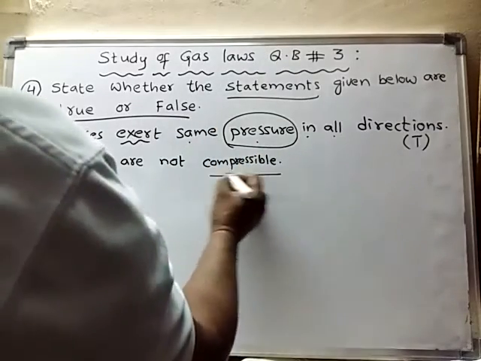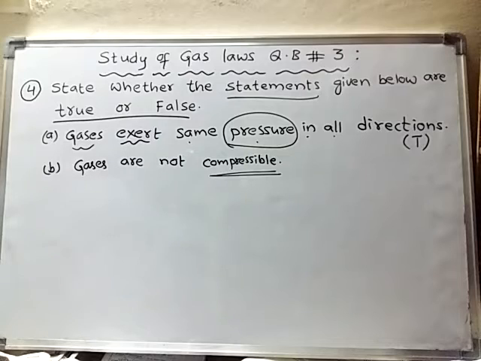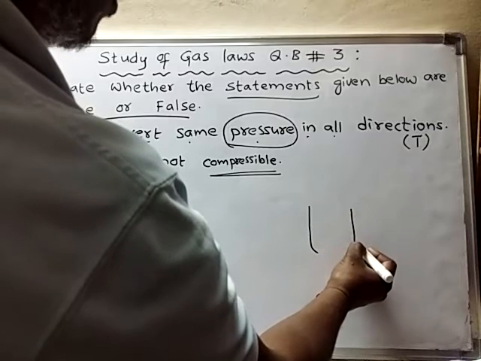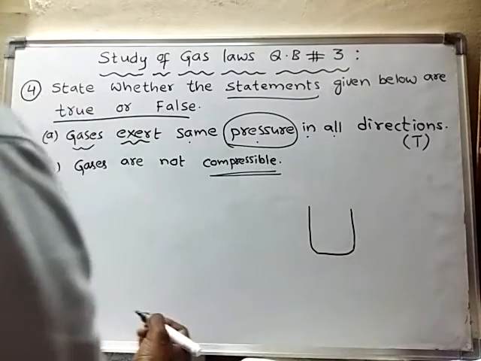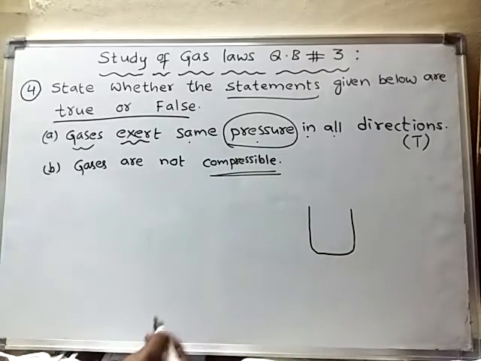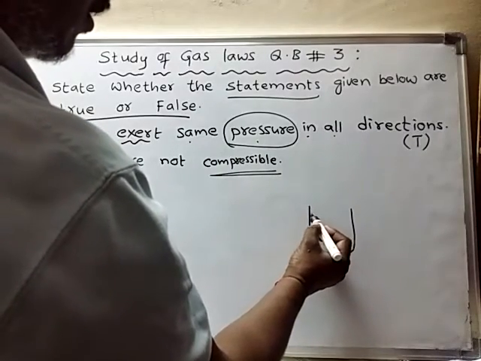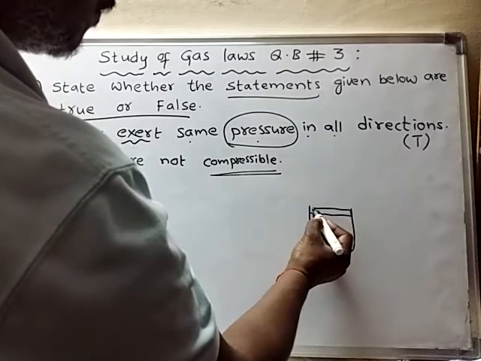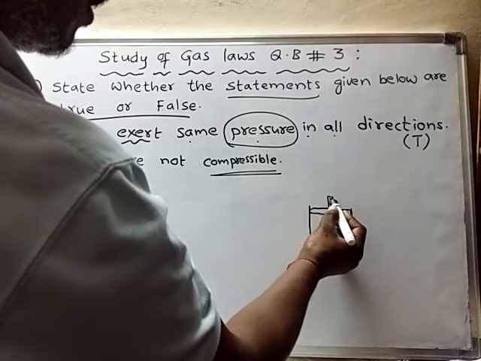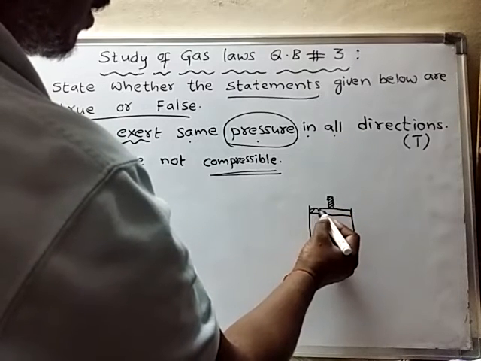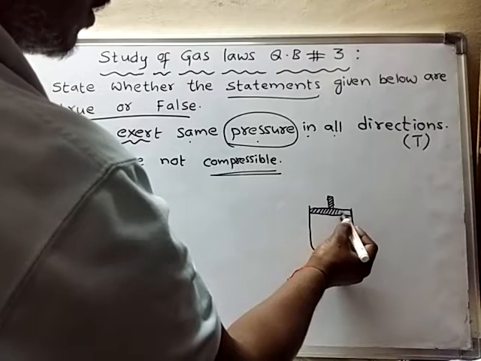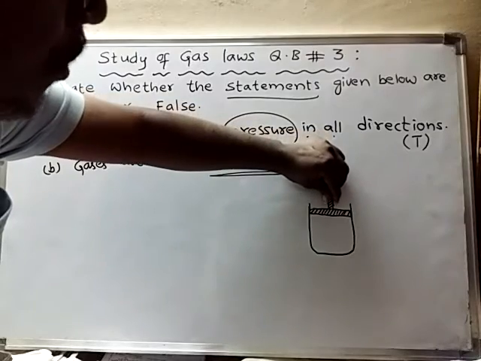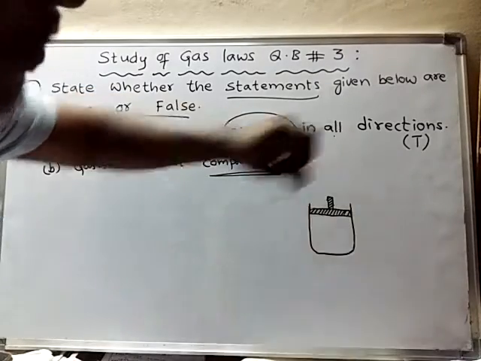Gases are not compressible. What is the meaning of compression? Compressible, or compressibility, or compression. Suppose, listen carefully. This is a cylindrical container. I fitted a piston to this one. Piston, it is an arrangement. So here what happens? We can push this piston inside, or else we can pull it out.